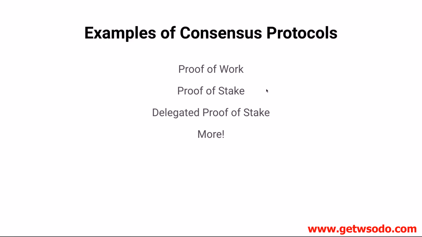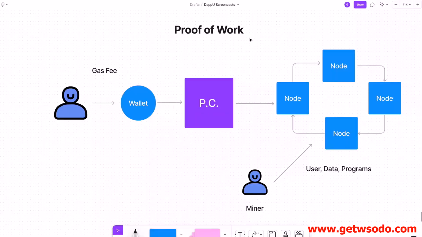This is a really popular one for newer blockchains, especially smart contract platforms. And there's also delegated proof of stake, which is a variant of proof of stake. We'll show a diagram of that here in a second. And a whole lot more. There's dozens and dozens of consensus protocols. Some are more popular than others, but these are some of the top three, and I'm going to explain how they work right now. So let's go over proof of work.